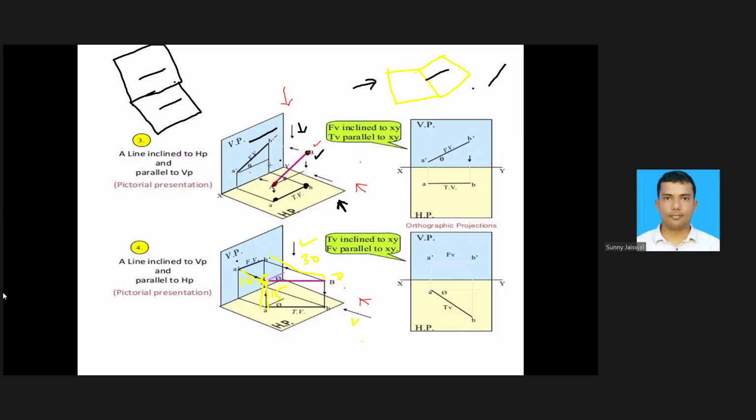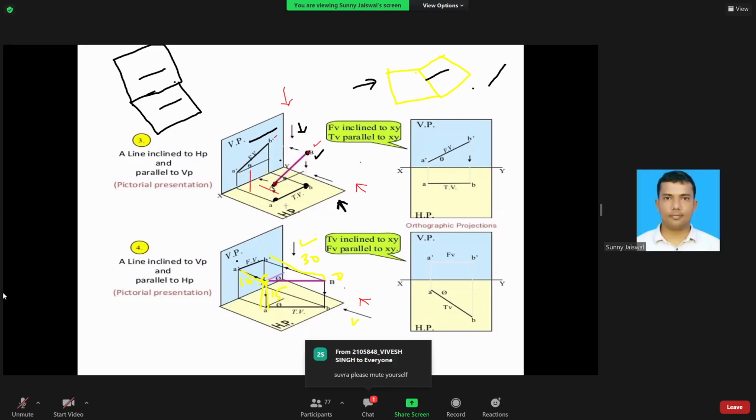If I'm drawing one line like this, can you see now? Yes, sir. So you can see now this line is parallel to the vertical plane but perpendicular to the horizontal plane. Similarly, there can be another line like this if I draw like this. So can I say this line is perpendicular to the vertical plane and parallel to the horizontal plane? Yes, sir. So see, like this we have to draw.